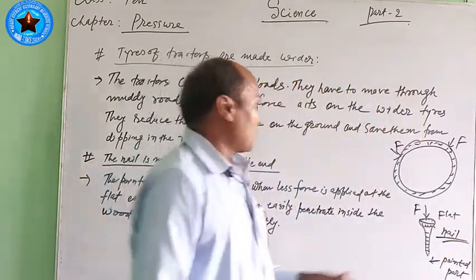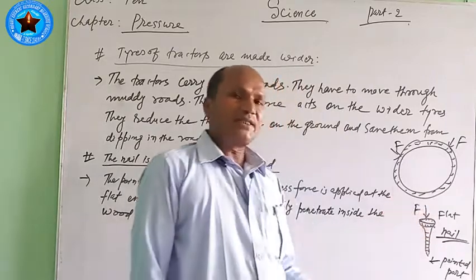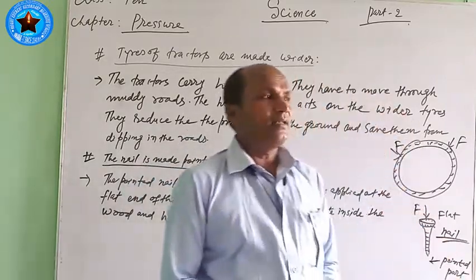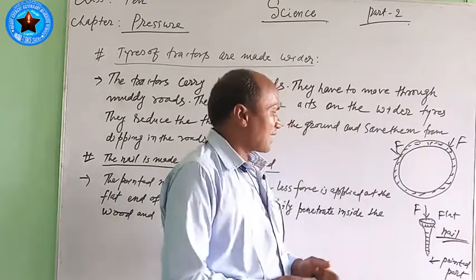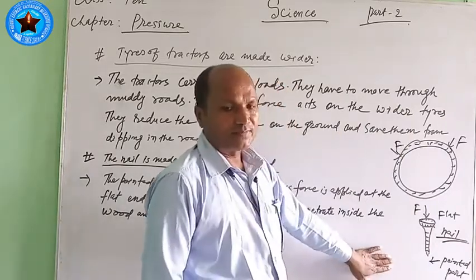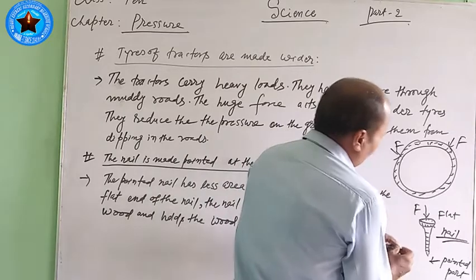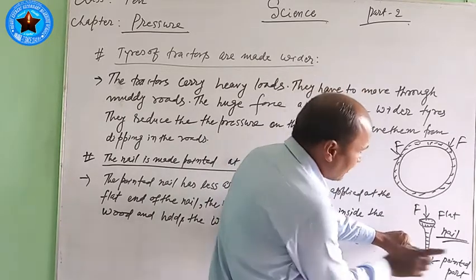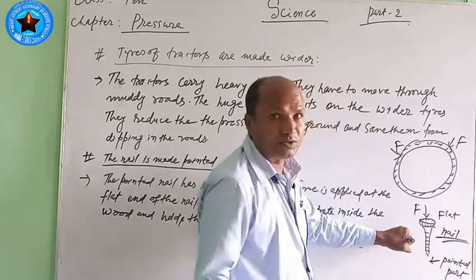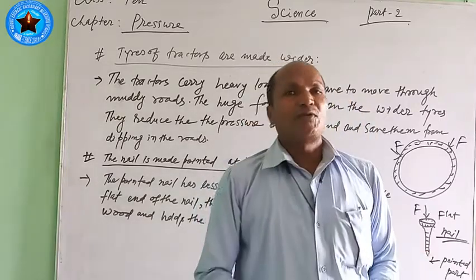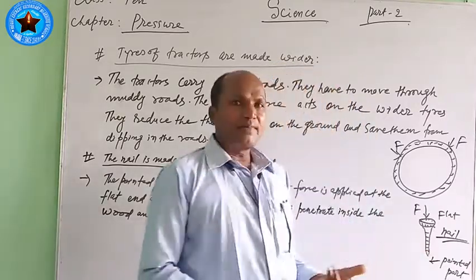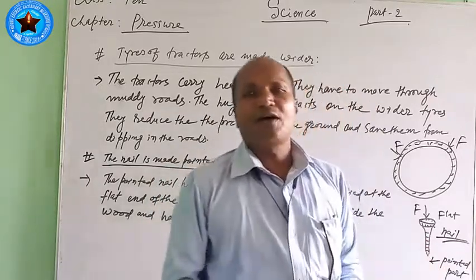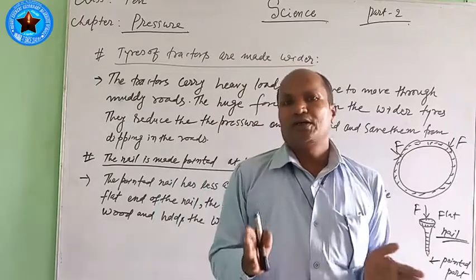When the force is applied on the flat end of the nail, the pointed part of the nail is in contact with the wood surface. Like here, if we prick the nail on it and apply force with the help of a hammer, as you already know, what happens? The pointed nail penetrates the wood and holds it.